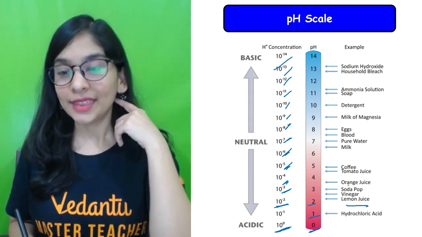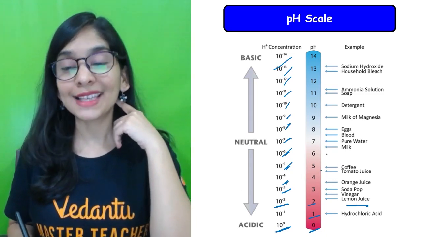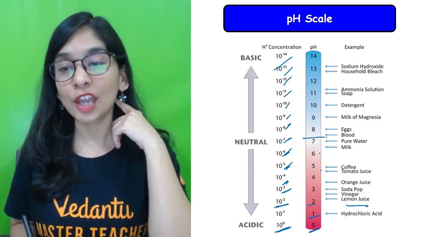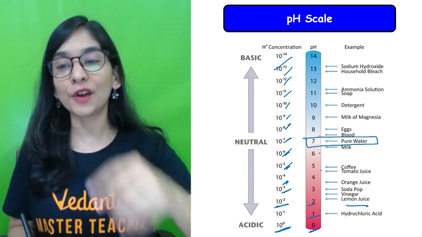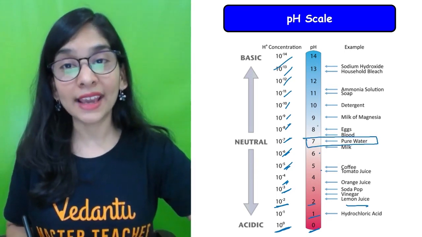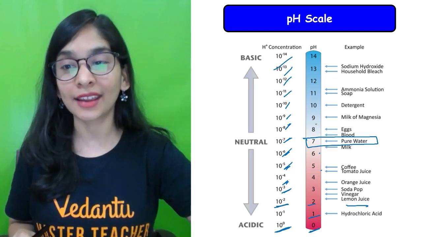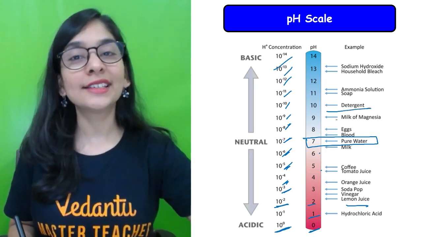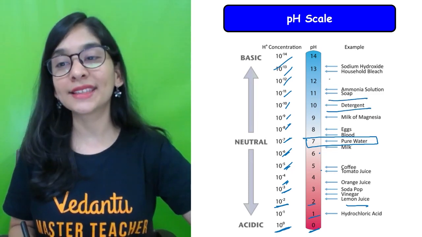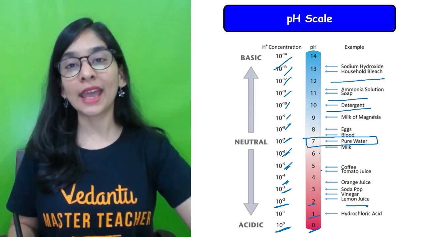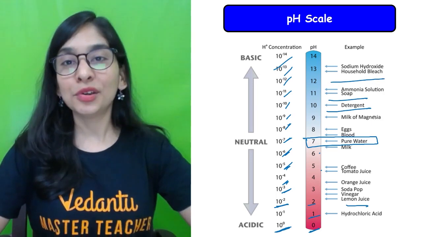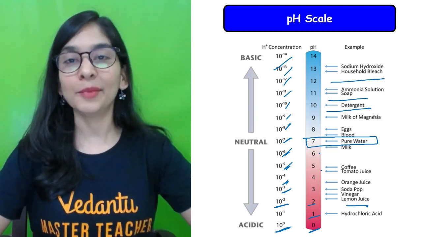Okay? Then orange juice, coffee. Coffee is acidic. Milk is slightly acidic. Pure water has a pH of 7. Blood and eggs are around 7.2 to 7.4. That means slightly basic. Okay, students? Your detergent is slightly basic, soap is basic, household bleach is basic, and the baking soda that you use as an antacid is also pretty much basic.